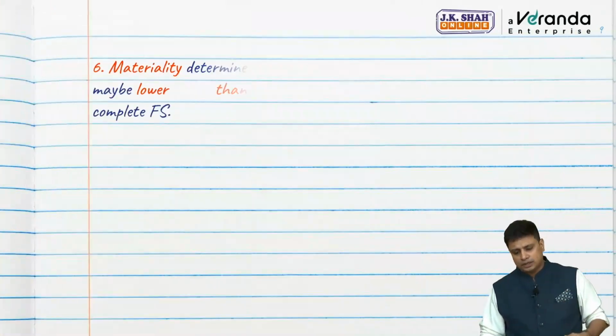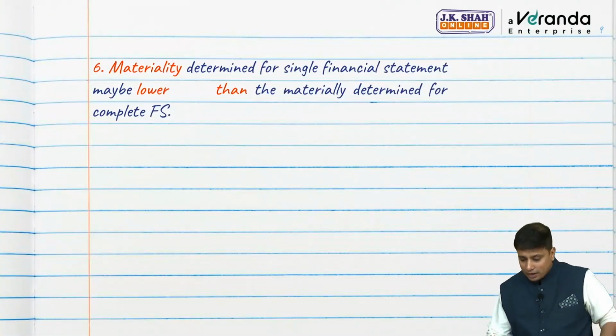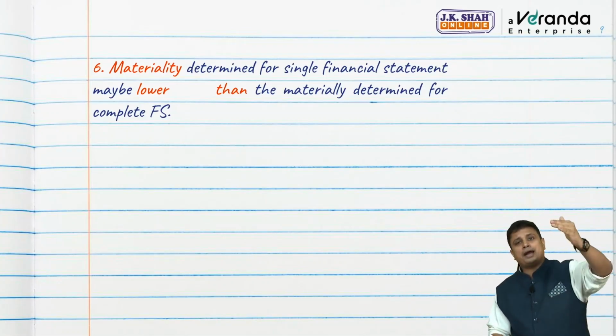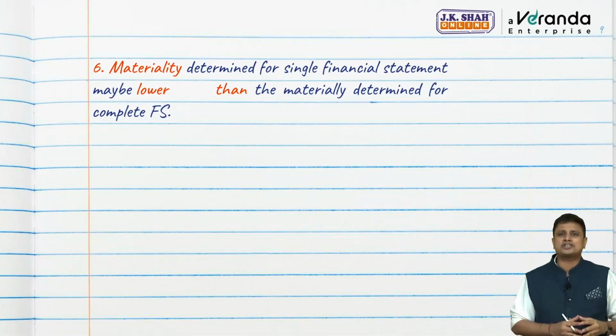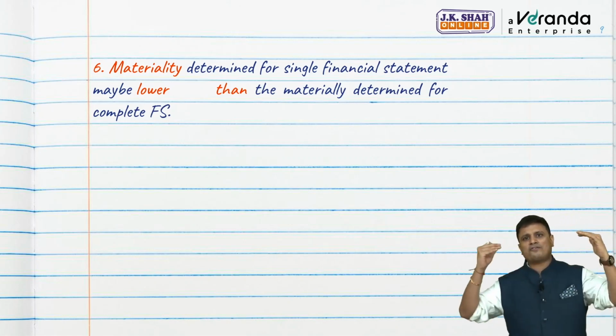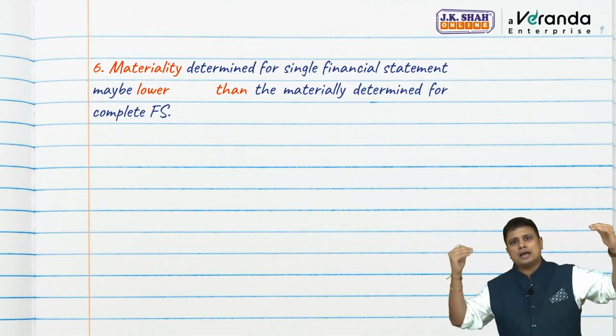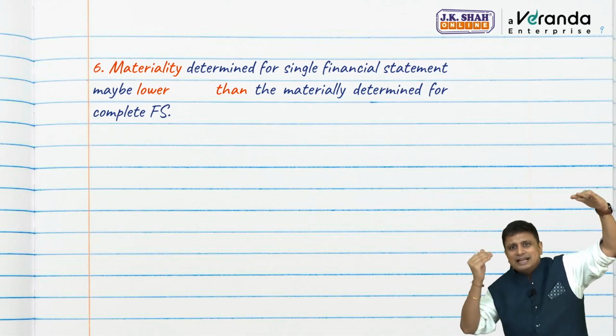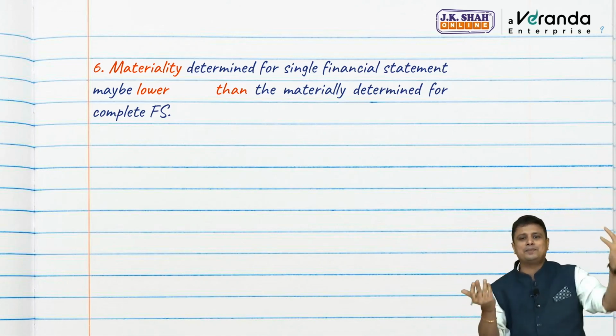Next, will we have to set materiality? Yes. In fact, materiality for a single financial statement will be lower as compared to the materiality for the complete financial statements. Obviously, for complete financial statements, there is going to be P&L, balance sheet, cash flow, so materiality there will be higher. But when you are auditing a single financial statement, the materiality will be lower.